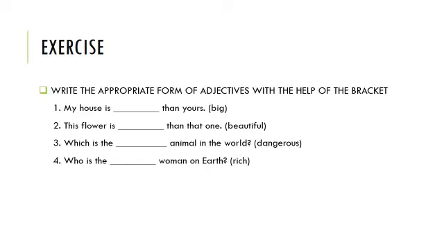Who is the dash woman on earth? Adjective rich. The answer is richest. India is as dash as China and the adjective is powerful. Here we are not comparing India with China and we are using the words as. So it means we have to use positive degree. So the answer would be India is as powerful as China.